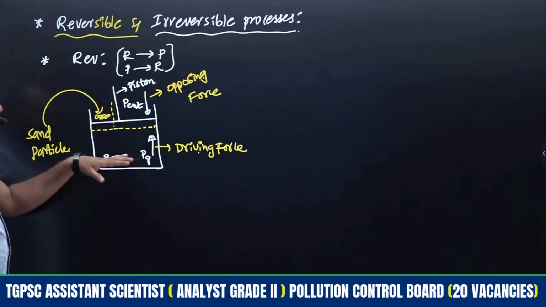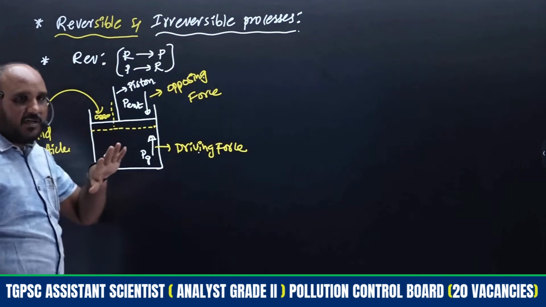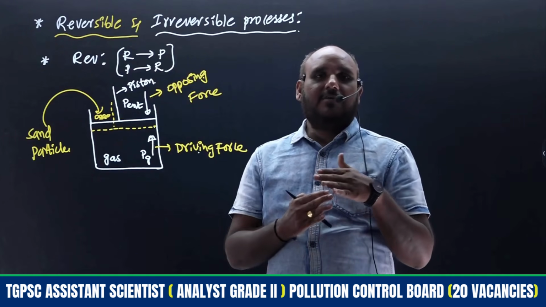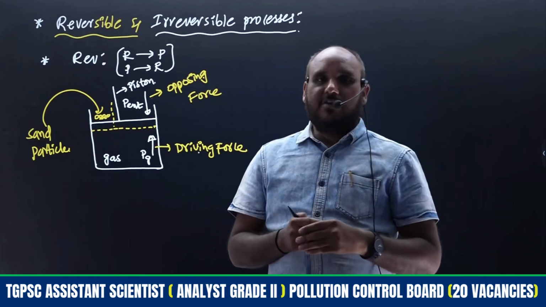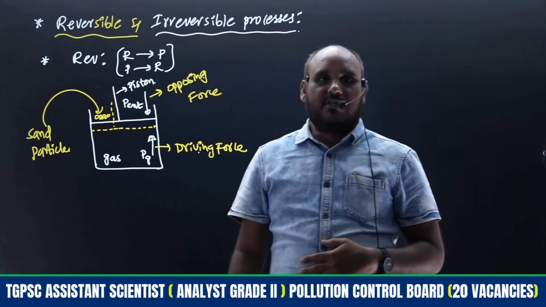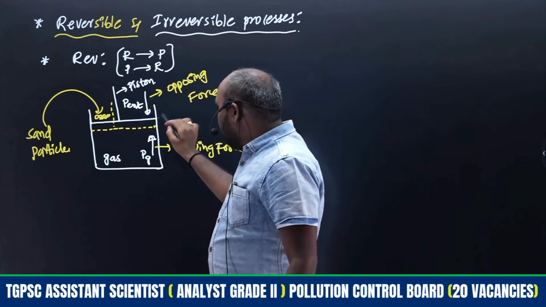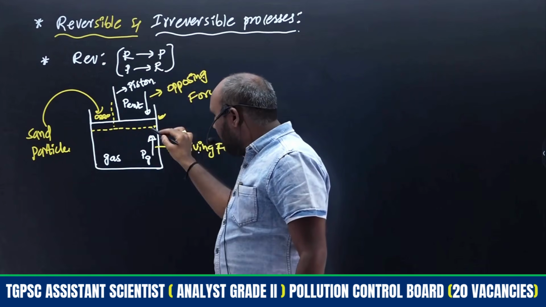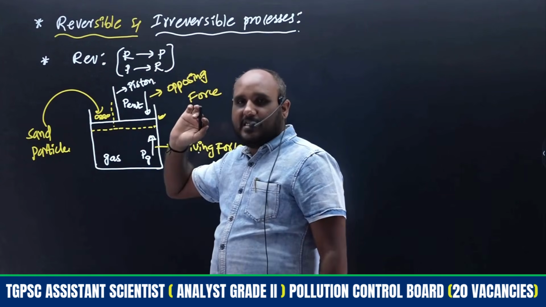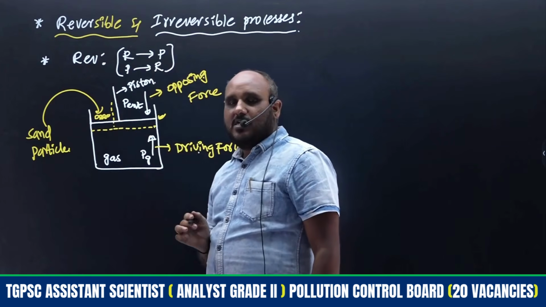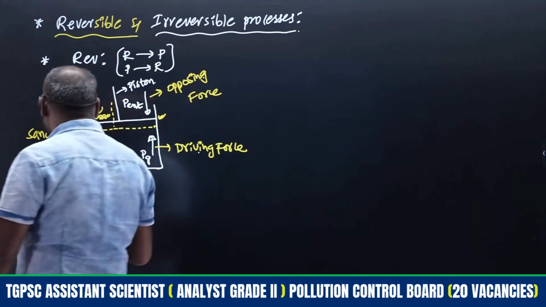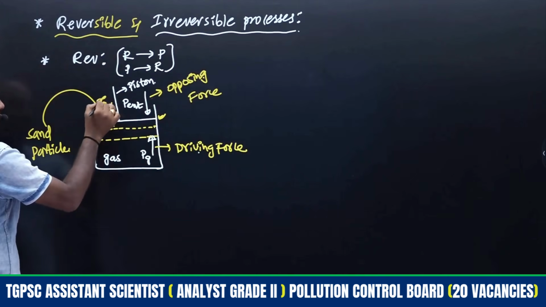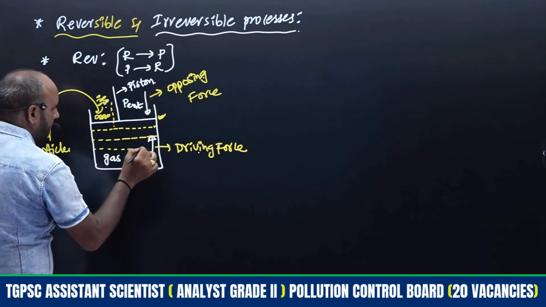Whenever the piston is moving down, compression takes place. The gas particles inside accommodate their pressure so that it matches the external pressure, and hence the piston stays at that particular position. The piston moves down because the external pressure is increasing with the help of sand particles. Some more sand particles you may add, so the piston will be here. Like that, if we add some more, the piston will move further down.